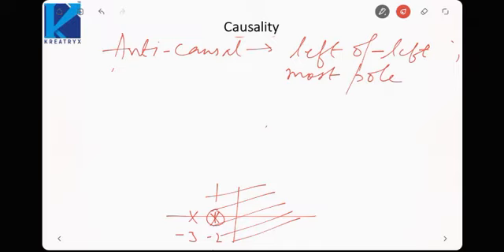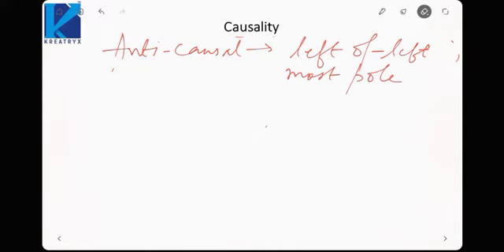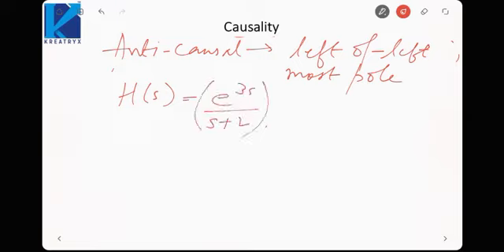So if we take another example, suppose I give you H(s) as e raised to power 3s upon s plus 2. Now this is not in the form of a rational function, because rational functions have numerator and denominator in terms of polynomials. Here we have an exponential function, so it is not a rational function.